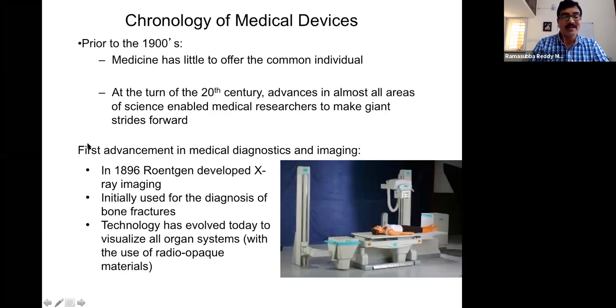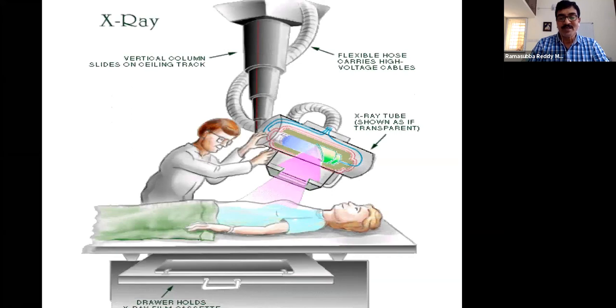Until 1896, there was no way that one could see the internal structure of the body. Only after Röntgen's development of X-rays, one could see, without harming or cutting the body, the structure inside.